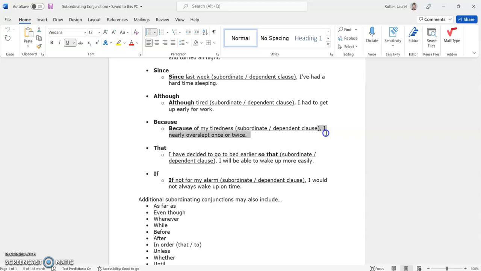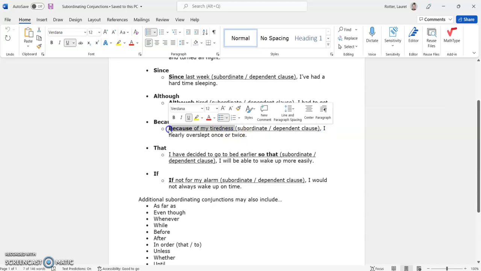I is the subject. Overslept is the verb. Overslept when or how? Nearly. How often? Once or twice. So we've got subject, verb, and logic, all of which helps us understand the relevance of my tiredness. So "because" is that subordinating conjunction here. All right. We're going to go through two more examples. This is getting to be kind of a long video.